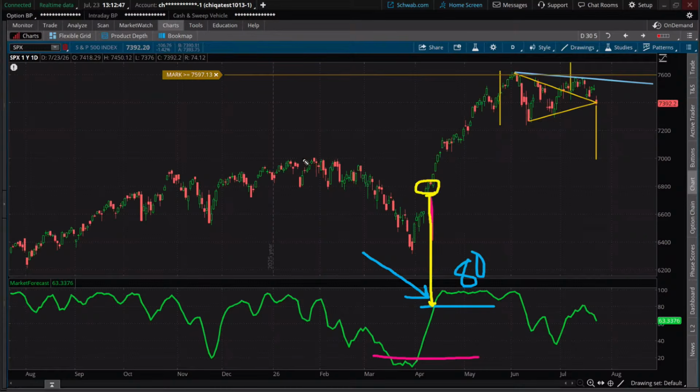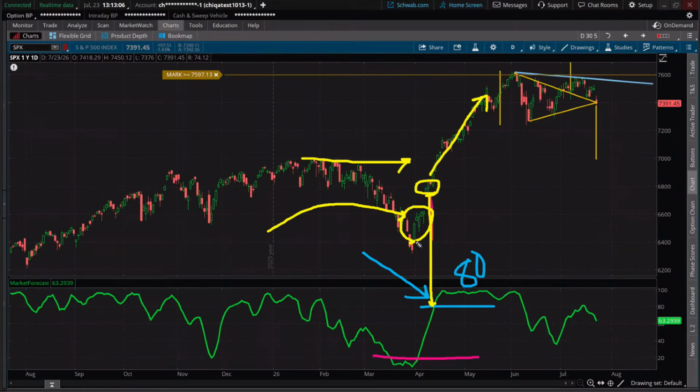What's interesting is we didn't make a new high, but it was a strong enough force to really get us going. And you can find a lot of these strong forces, and a lot of times they will occur in the first 3 to 4 days, like a powerful conviction move off the bottom.